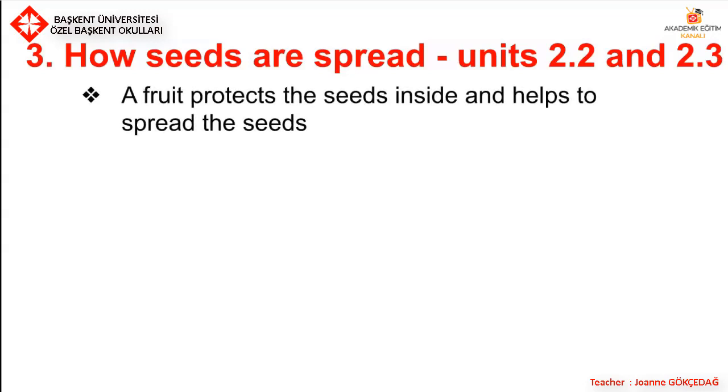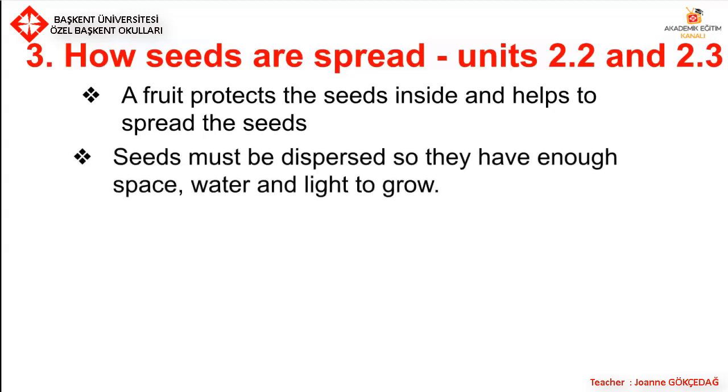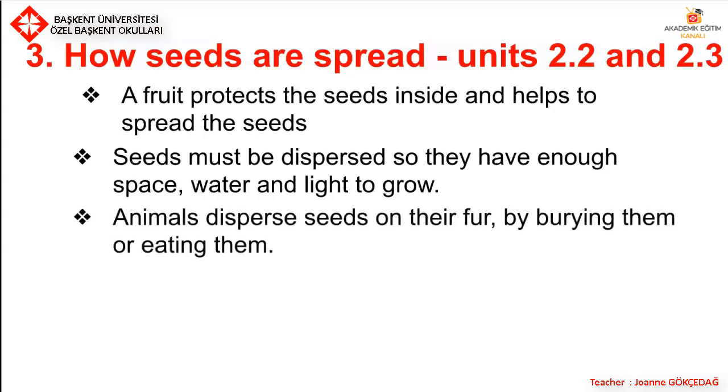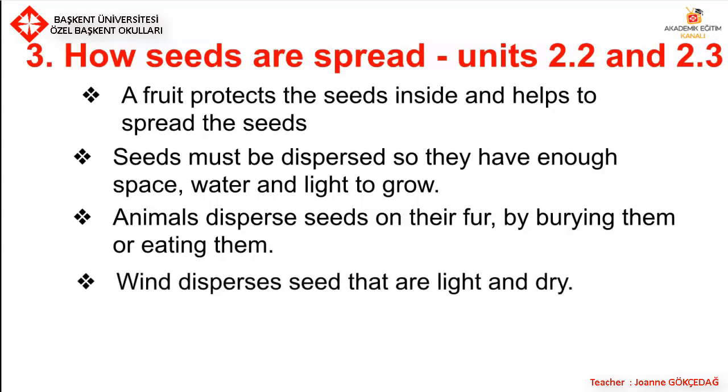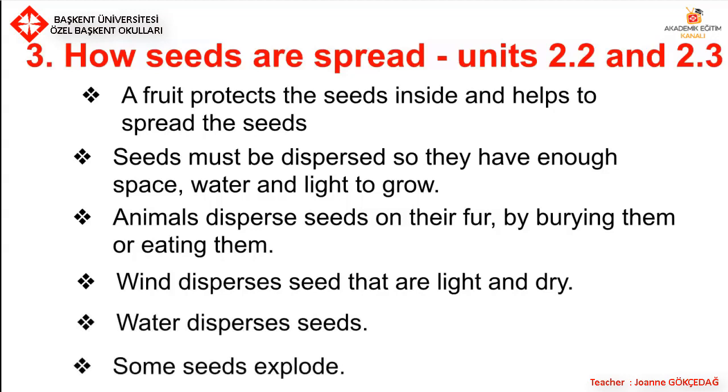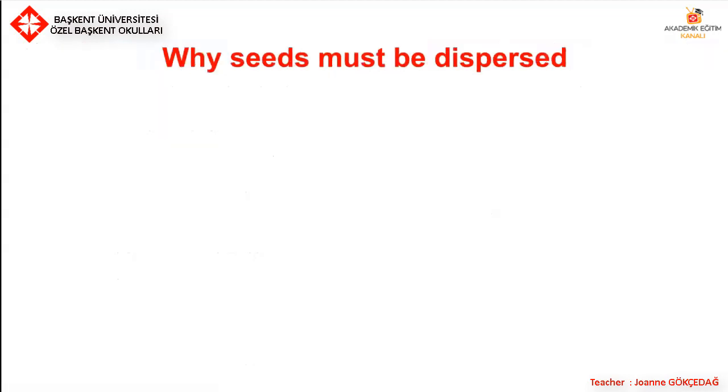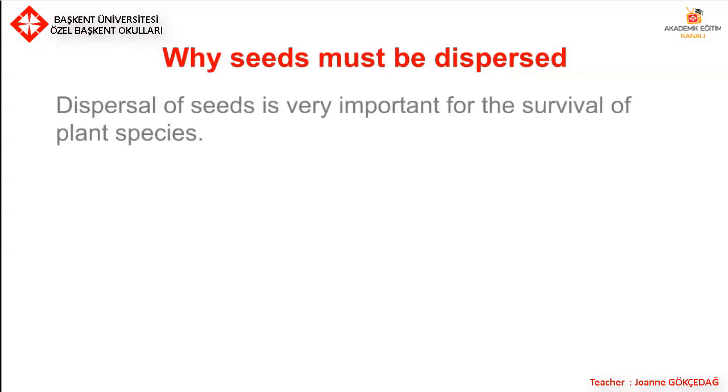A fruit protects the seeds inside and helps to spread the seeds. Seeds must be dispersed, that means to be spread, so they have enough space, water and light to grow. Animals disperse seeds on their fur, by burying them or eating them. Wind disperses seeds that are light and dry. Water disperses seeds. And some seeds explode. So let's look at these more in detail. First of all, why seeds must be dispersed.